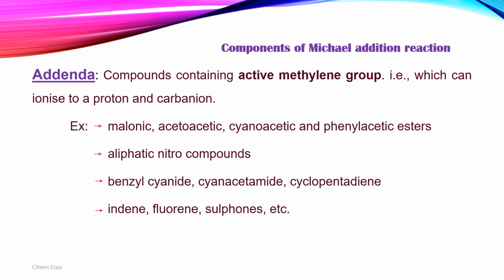Compounds containing an active methylene group can act as an addendum in this reaction. This active methylene group containing compound can ionize to a proton and a carbanion during the reaction. For example, malonic ester, acetoacetic ester, cyanoacetic ester, and phenylacetic esters, aliphatic nitro compounds, benzyl cyanide, cyclopentadiene, indene, fluorene, sulfones.